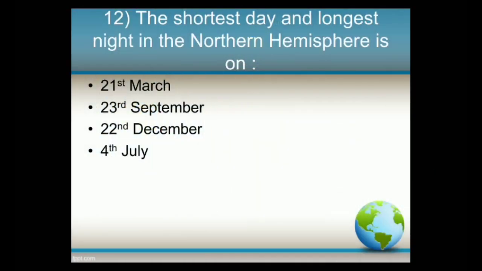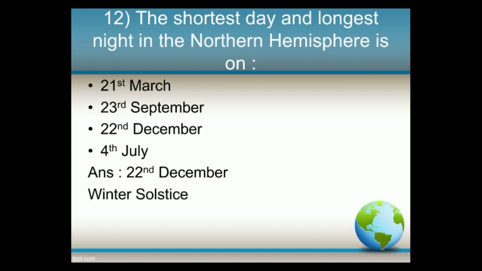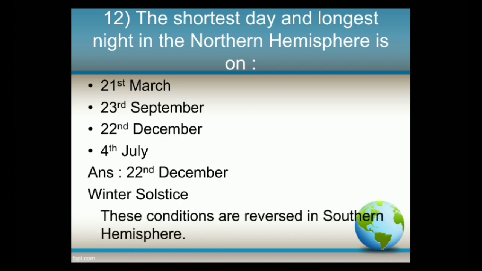Next question. The shortest day and longest night in the northern hemisphere is on options: 21st March, 23rd September, 22nd December, 4th July. And the answer is 22nd December. This position of the earth is called winter solstice. And these conditions are reversed in the southern hemisphere. Just now we saw that.